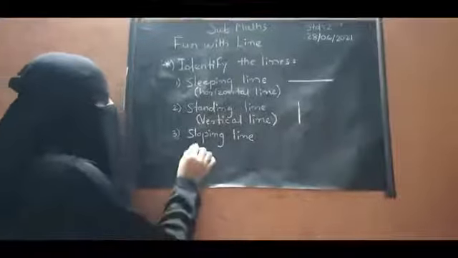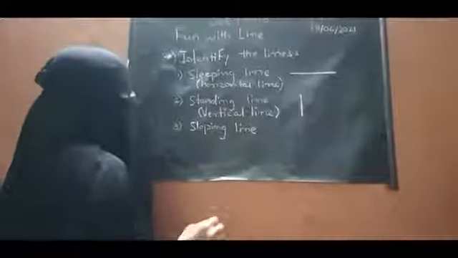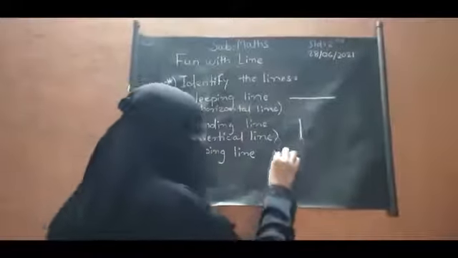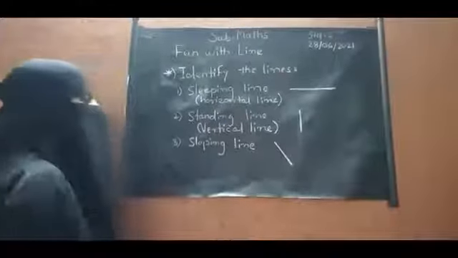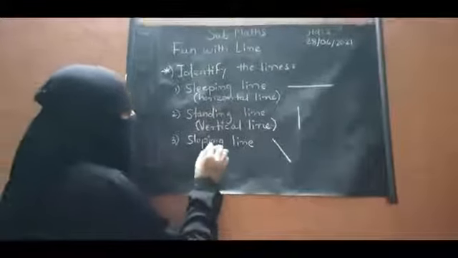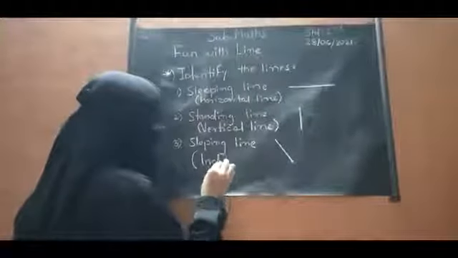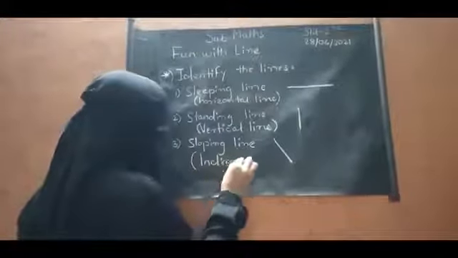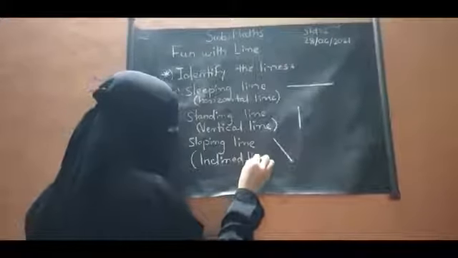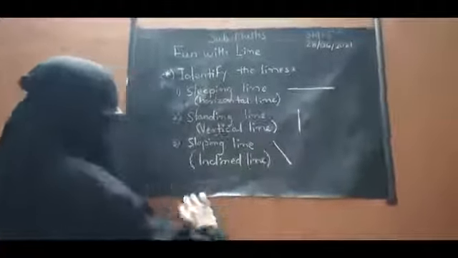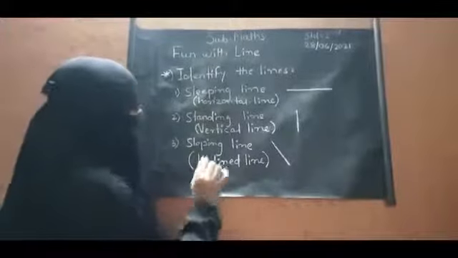And the third one is sloping line. So this is the sloping line. And sloping line is also called as inclined line. What is the spelling of sloping line?